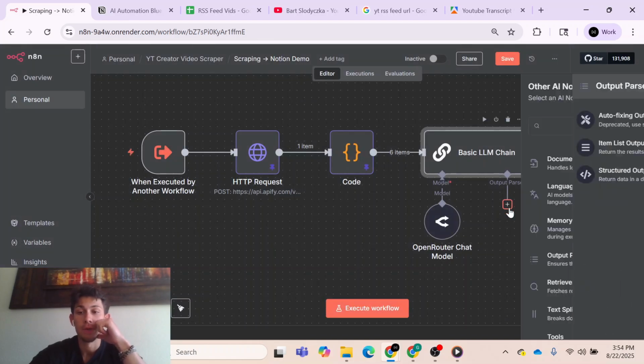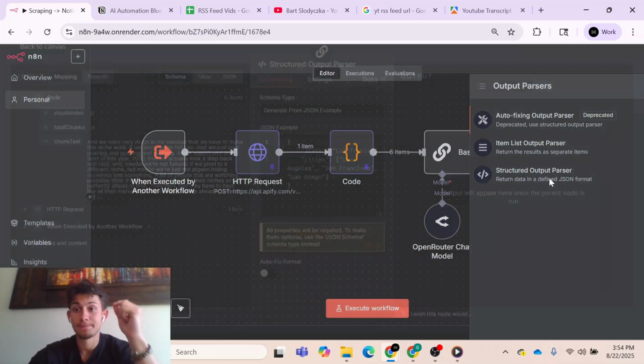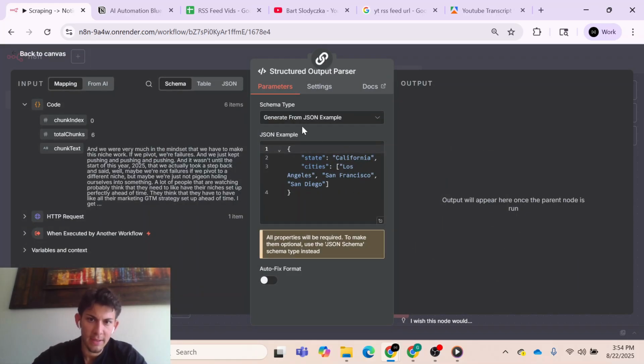And so what we're going to do is go right here to the structured output parser. This gives you an output in JSON format. Right here we have a schema type parameter. This means we could either generate from a JSON example, which means that we want this JSON to be outputted every single time. In this case we have state. We want our JSON to always have a state property or a cities property. And so this is very good for deterministic output.